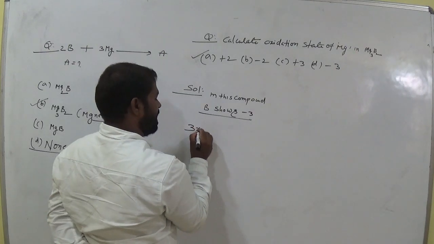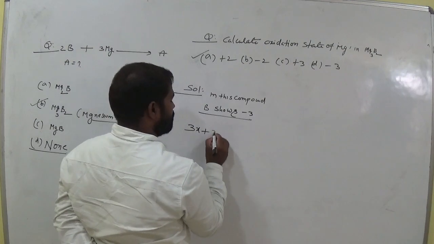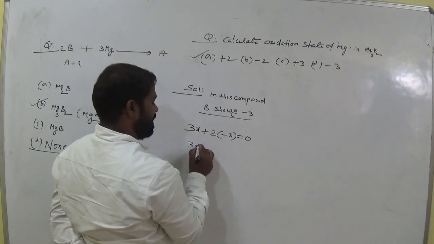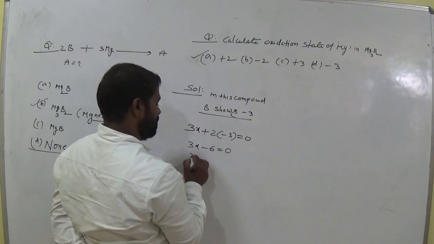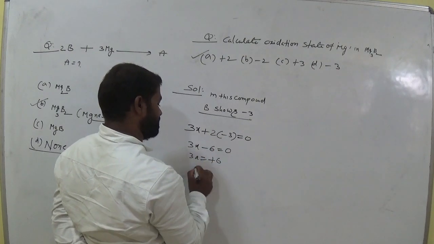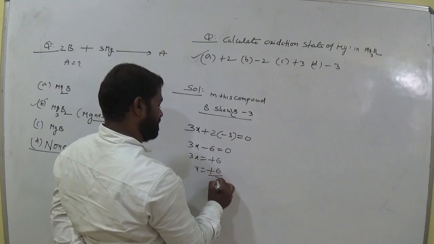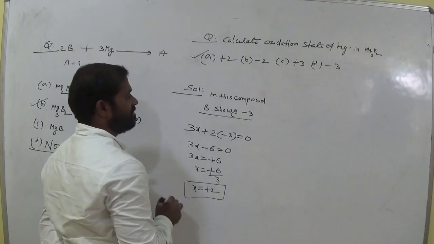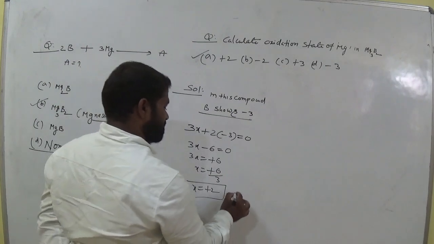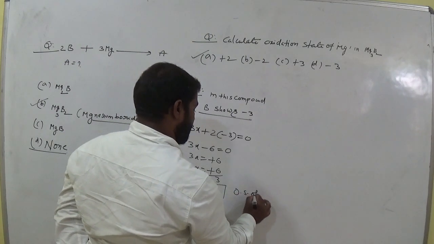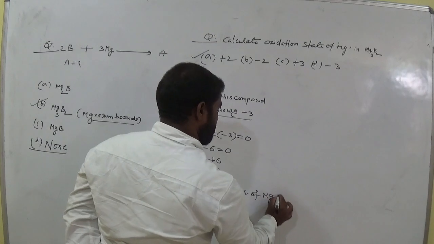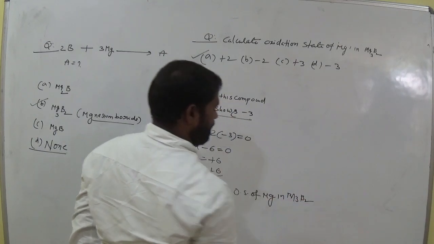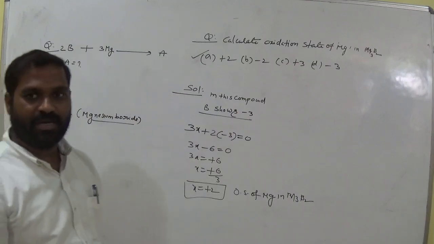So 3x plus boron 2, each boron having -3, total equals 0. 3x minus 6 equals 0, 3x equals +6, x equals +6 by 3, x equals +2. This is the oxidation state of magnesium in Mg3B2. Is it clear, all of you?